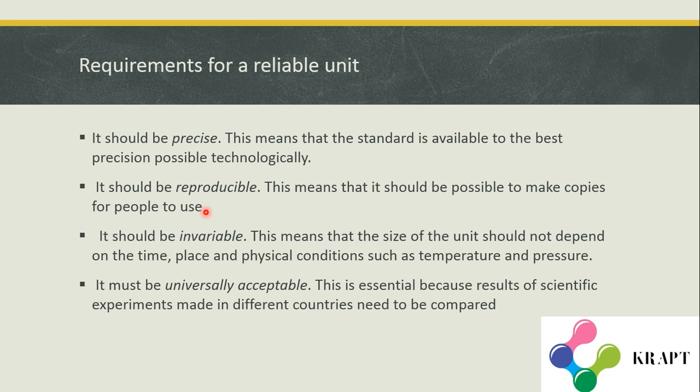So we cannot reproduce the quantity. Once the king dies, we can't get the measurement of foot back. We should be able to make copies of the quantity so that people can research and use.